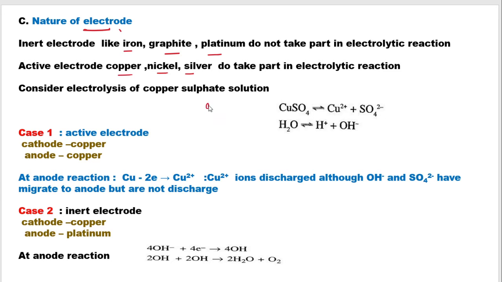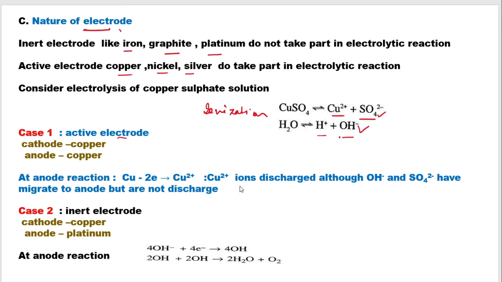This is the ionization, where copper sulfate dissociates to form Cu2+ and sulfate, and water will dissociate to form H+ and OH-. Now if we use active electrodes, that is both the electrodes are made up of copper, then at the anode, the ions which will migrate towards the anode are sulfate and OH-.